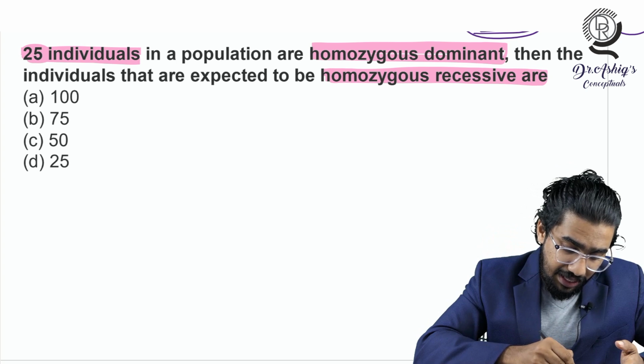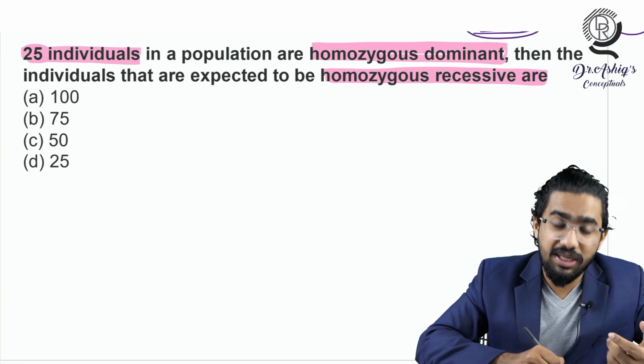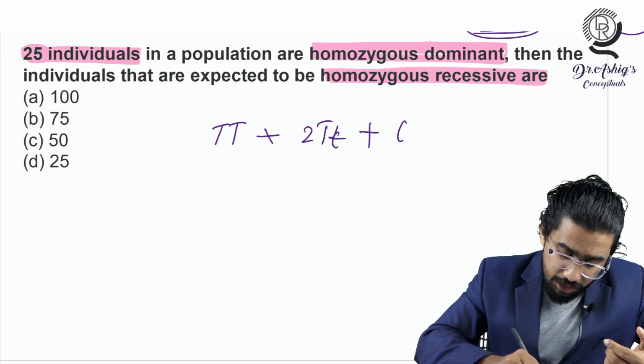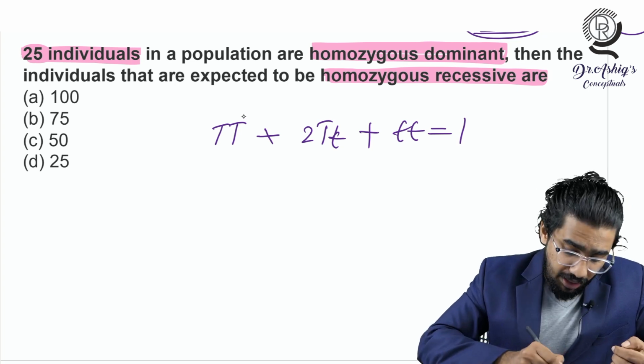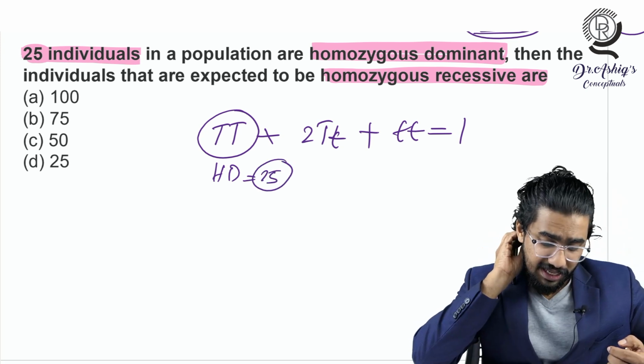So let's write down our equation first. What is the equation here? Suppose dominant and recessive, if I am taking the capital T gene, then capital T capital T plus 2 capital T small t plus small t small t equals 1. That is the equation. And what is the homozygous dominant? This is the homozygous dominant here, and they have given that it is equal to 25. That is the data given there.